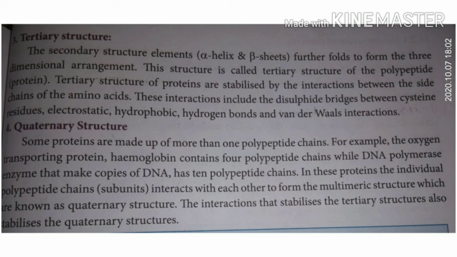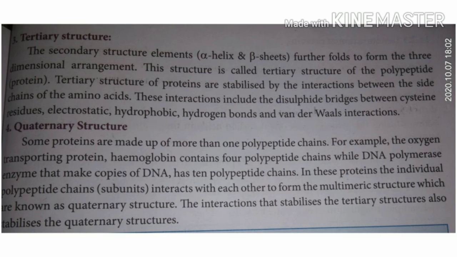Next, quaternary structure. Some proteins are made up of more than one polypeptide chain. For example, the oxygen transporting protein hemoglobin contains 4 polypeptide chains, while DNA polymerase enzyme that makes copies of DNA has 10 polypeptide chains. So what is the meaning? Hemoglobin has 4 polypeptide chains, DNA polymerase enzyme has 10 polypeptide chains.